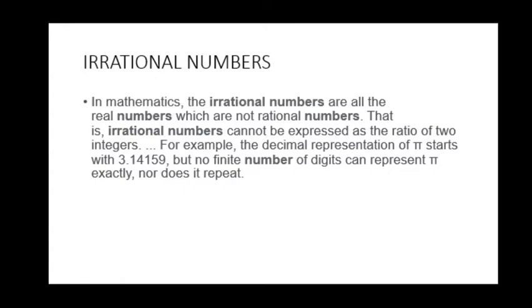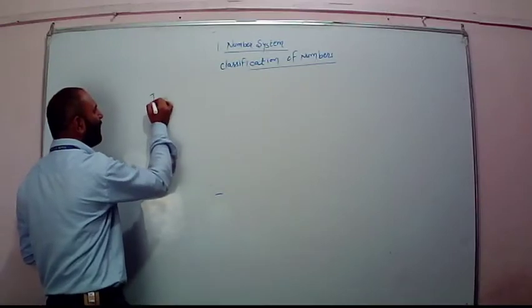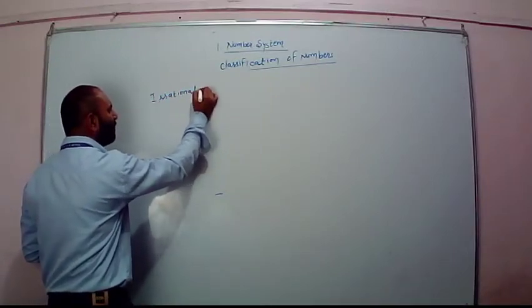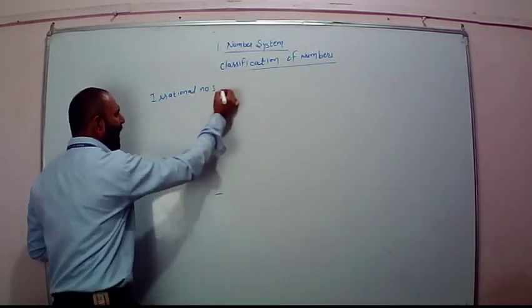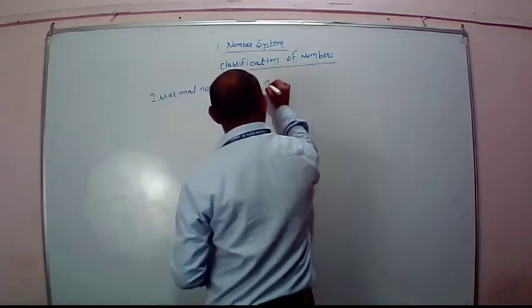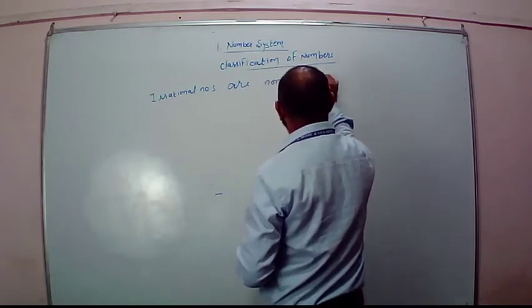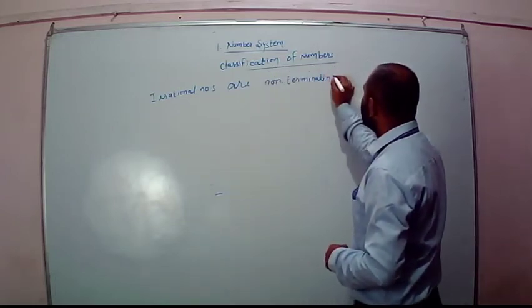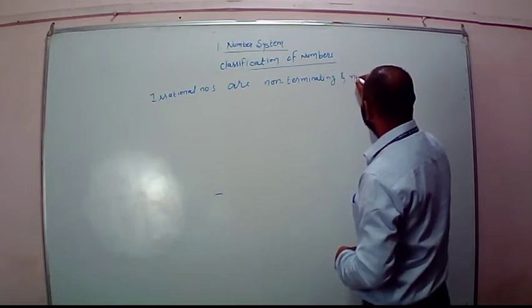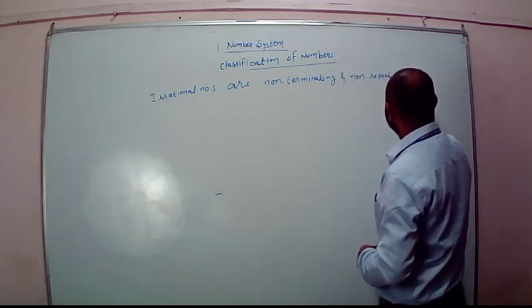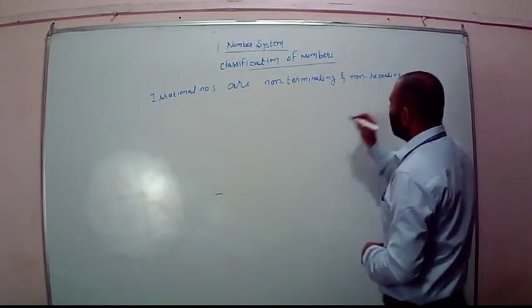Further, irrational numbers are non-terminating and non-recurring or non-repeating decimals.